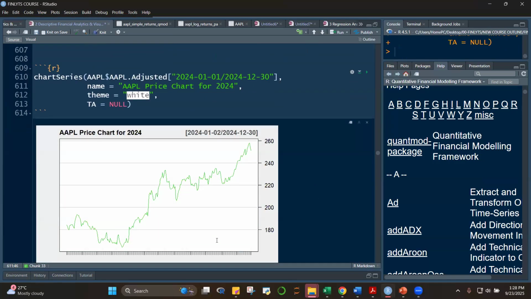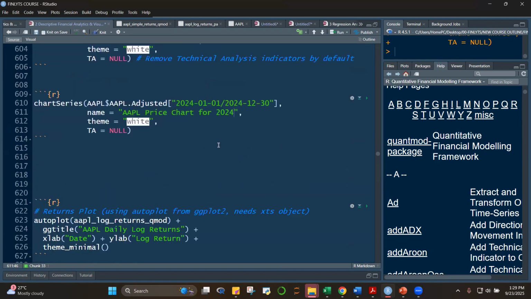okay. So we were now able to plot a subset of Apple. So this is just the adjusted price for the whole year of 2024. And the background is white. There are no technical analysis metrics here. Okay, and then the title, Apple price chart for 2024. Okay, so let's take a look at another plot.